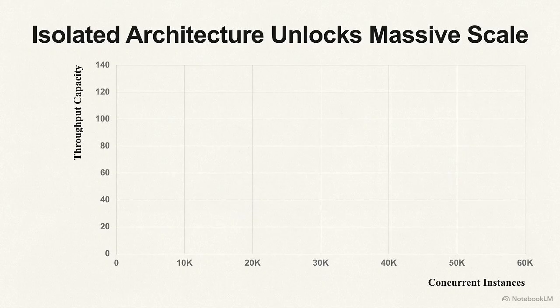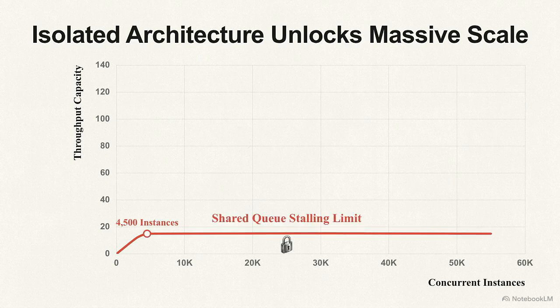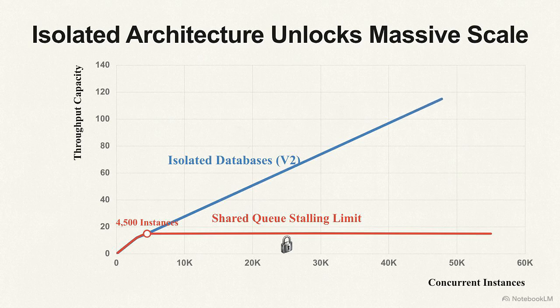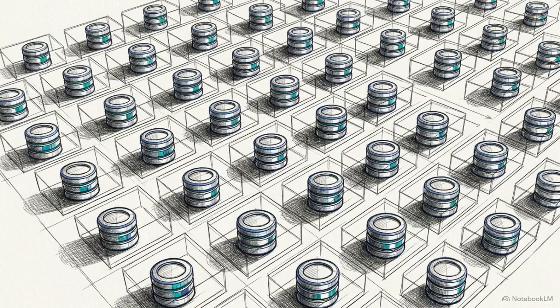This chart compares a shared queue's stalling limit against the throughput of isolated databases. Using this isolated architecture, Cloudflare workflows scaled their concurrent execution instances from 4,500 to over 50,000 globally distributed runs. They achieved this density by abandoning centralized message queues, instead nesting individual SQLite databases inside isolated Cloudflare durable objects.